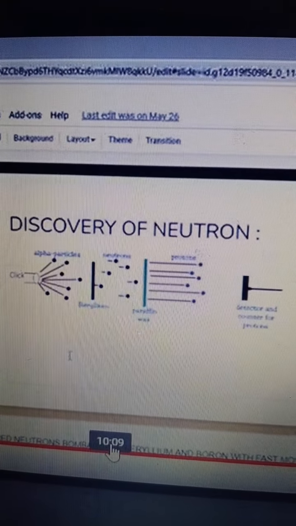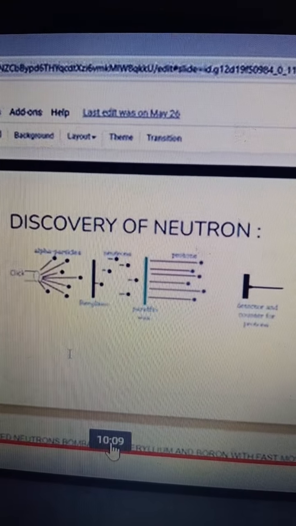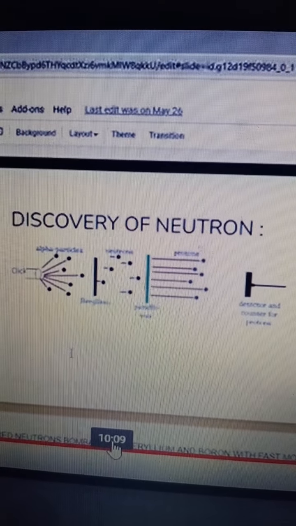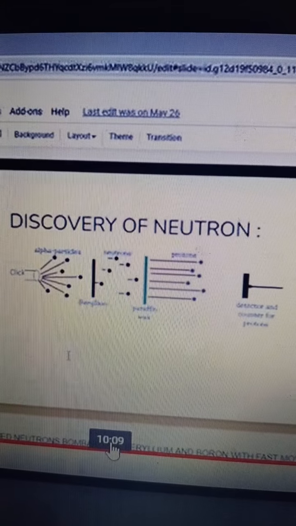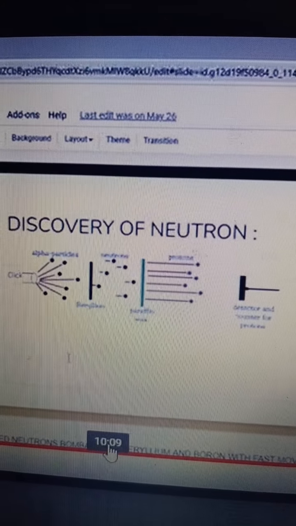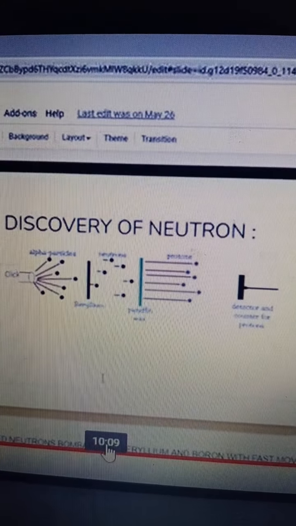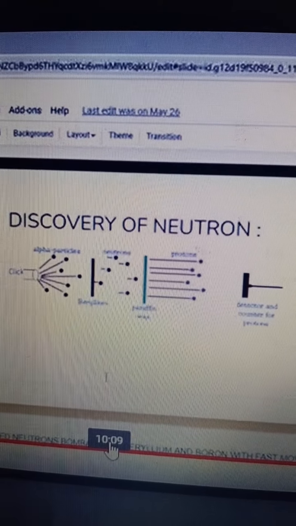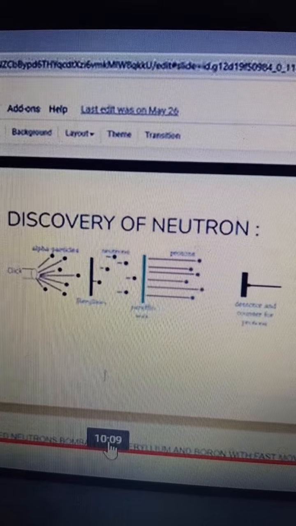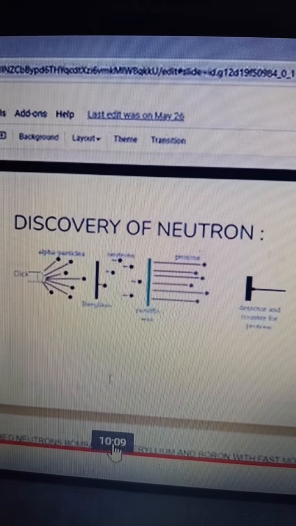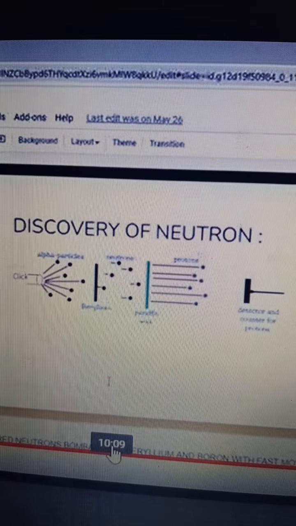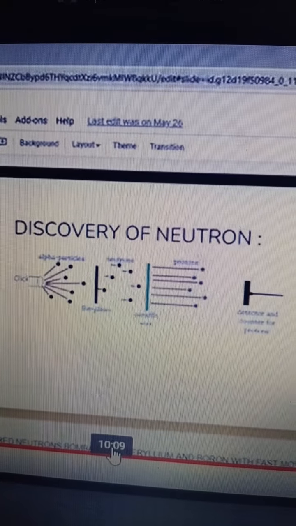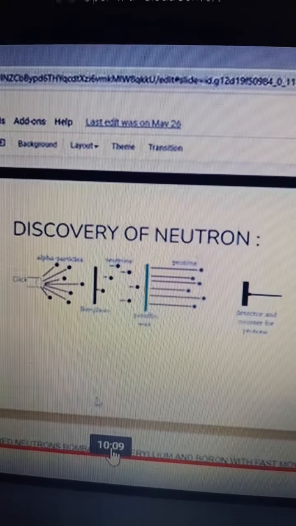Helium 4,2 plus boron 11,5 is equal to nitrogen 14,7 and neutron 1,0. So now their problem has been solved. That means there is the presence of neutrons also in every atom: electron, proton and neutron. And clearly neutron does not have any charge, but it has 1 unit mass.